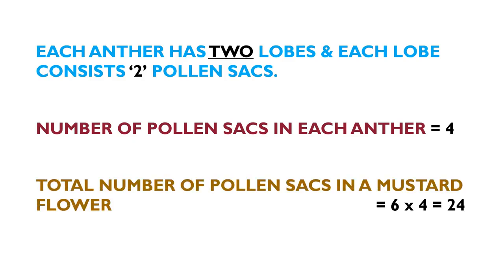Total number of pollen sacs in a mustard flower: a mustard flower has 6 anthers, 6 into 4 pollen sacs, total 24 pollen sacs are present in a mustard flower.